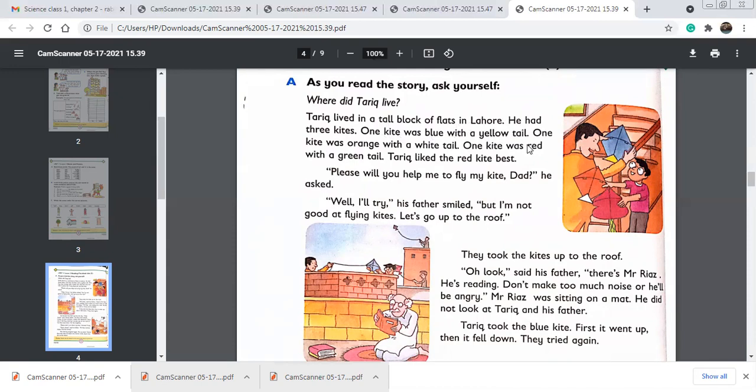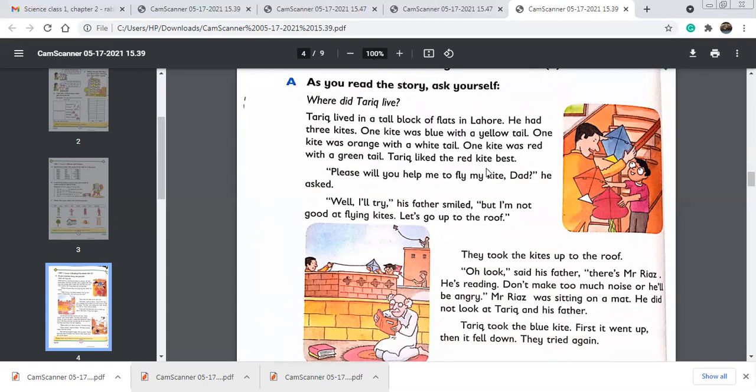So yellow is an adjective. Okay, it is telling you about the kite, that the kite's tail is yellow. It is describing the tail, so that's why it's an adjective. Yes, yellow is an adjective. Okay, one kite was orange with a white tail. So here tail and kite are nouns, and white, the colors, are adjectives. Okay. One kite was red with a green tail.